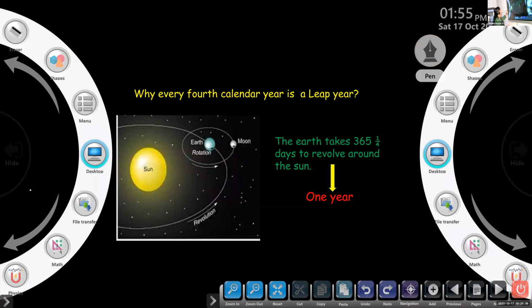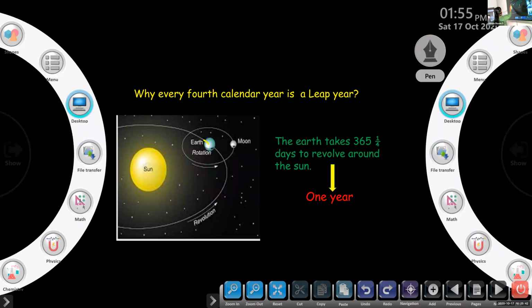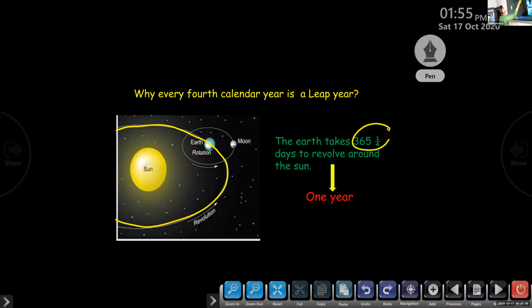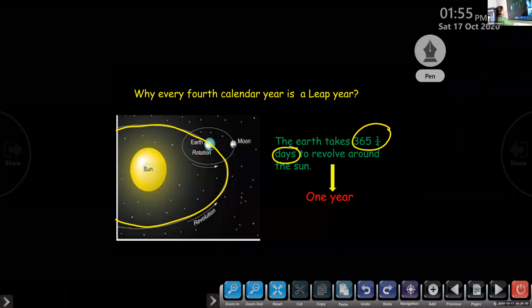This is our Earth. This is our planet Earth. It's moving around the Sun in a fixed path, right? This is called orbit. This movement of the Earth is known as revolution. To complete one revolution, Earth takes 365 and 1 by 4 days to revolve around the Sun.